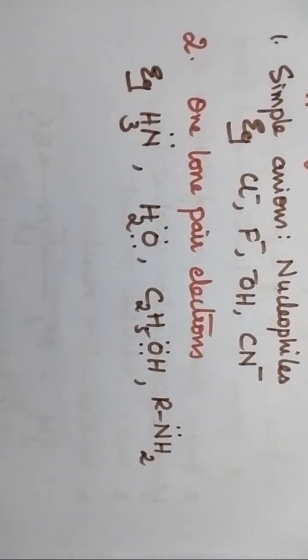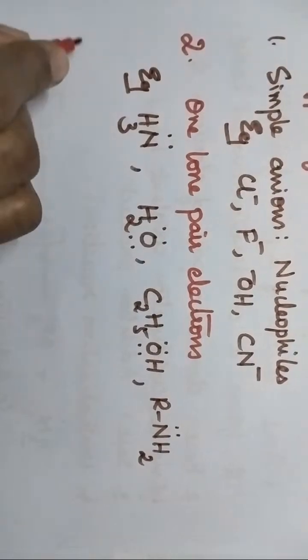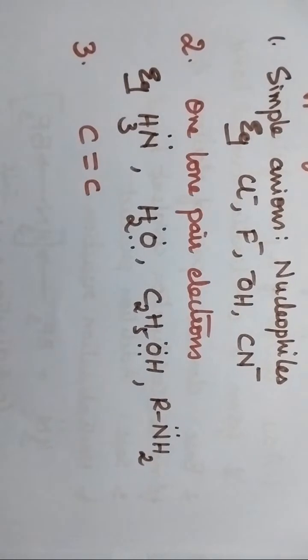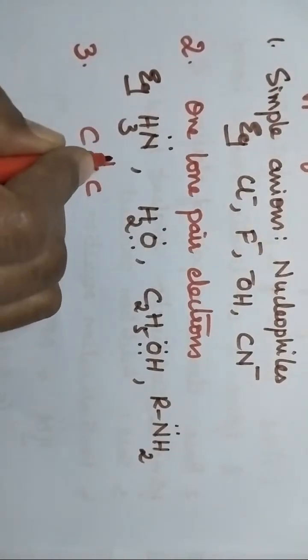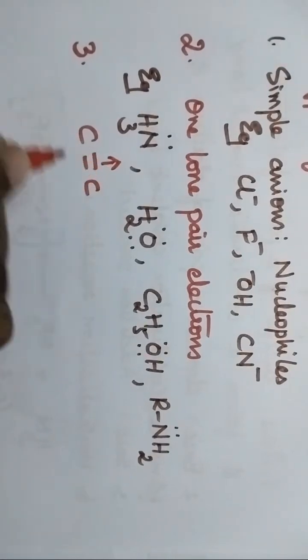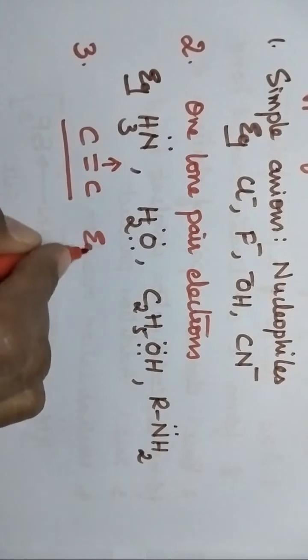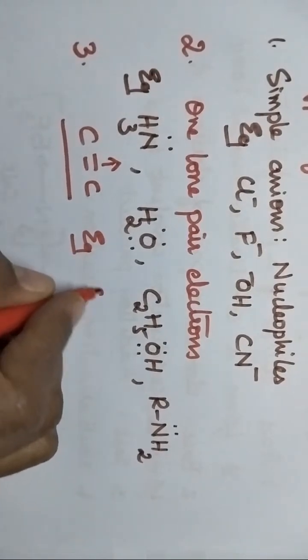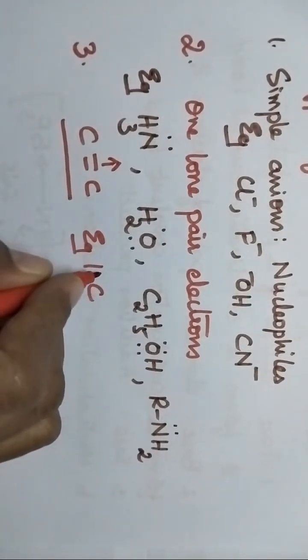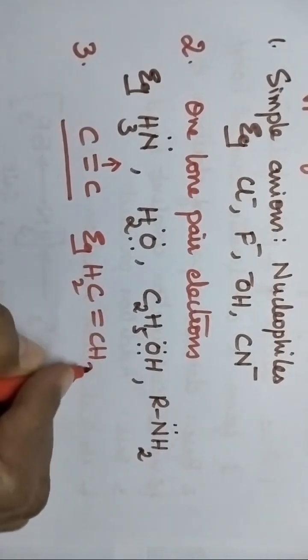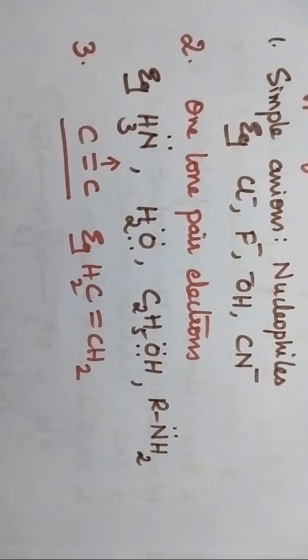Similarly, if a double bond is present between two carbon atoms, in that context these electrons are readily available for donation and hence these compounds also will act as Lewis bases. Best examples are ethylene, CH2=CH2. These are the various types of Lewis bases.